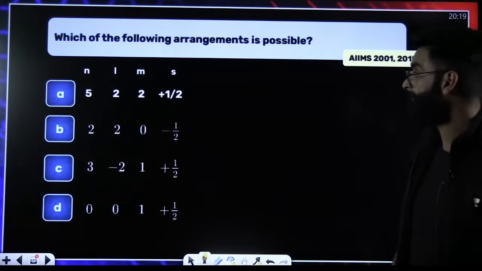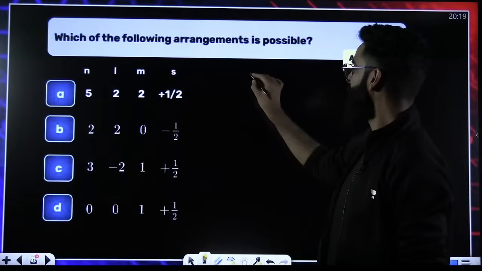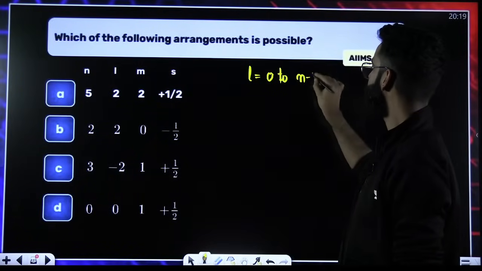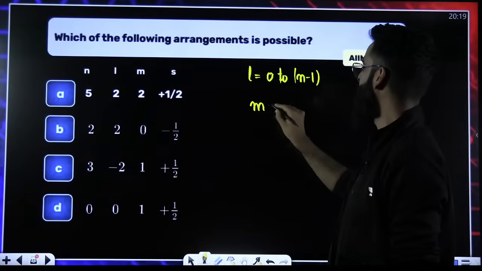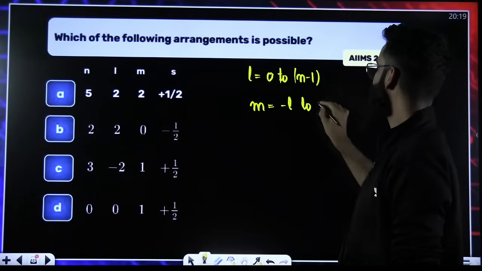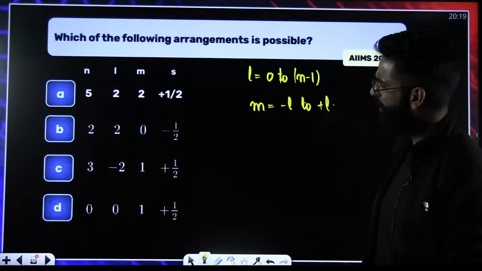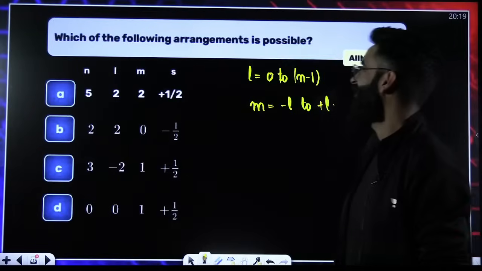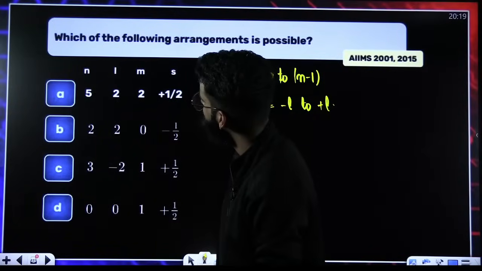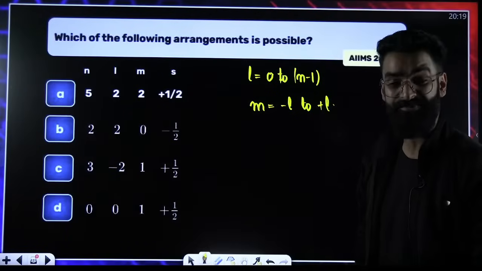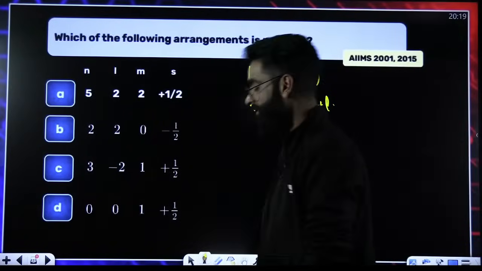Check it out quickly. First of all, let me tell you, L is from 0 to n minus 1. You should know it. 0 to n minus 1. Your M is from minus L to plus L. Perfect. If you look at the first option itself, which of the following arrangement is possible? Okay, they are saying which of the following arrangement is possible.